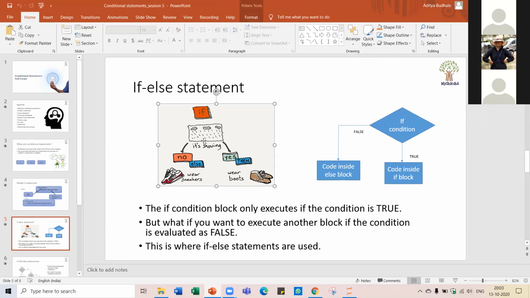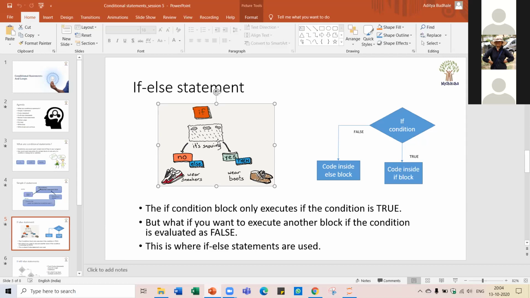For example, if it is snowing, then you will wear boots, and if it is not snowing, then you will wear sneakers. If the snowing condition is true, this task will take place, and if it is not true, then this will take place. So this is the if else statement.